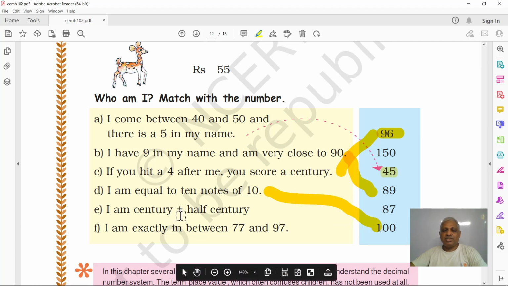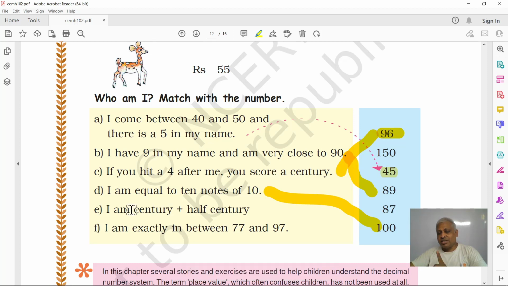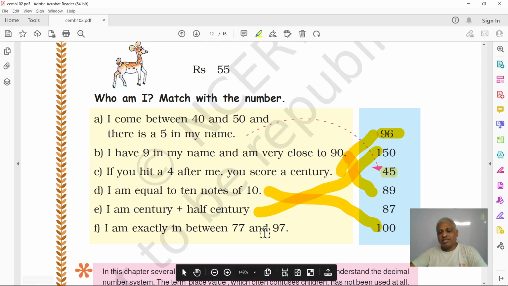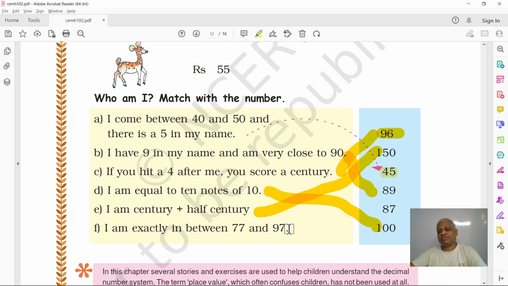Next, I am a century plus half century. Century means 100. Half century means 50. 100 plus 50, it will be 150. Right? Next, I am exactly in between 77 and 97. So, who am I? It will be obviously 77, 87, 97. So 87 is the answer for this.